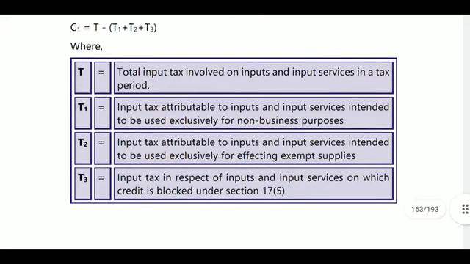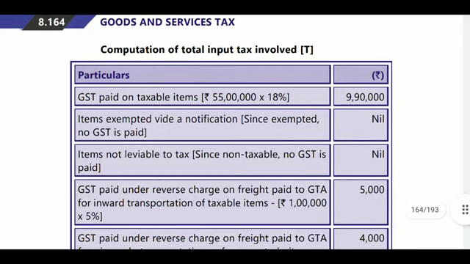Next, T3. What is there in T3? It is blocked credit. If any blocked credit exists, it will be reduced. Blocked credit is related to, for example, free samples that we provided, which come under blocked credit. And if any items were provided under the CAP services, that is GTA services, it will also be blocked credit. Next, answer: computation of total input tax involved, that is T.